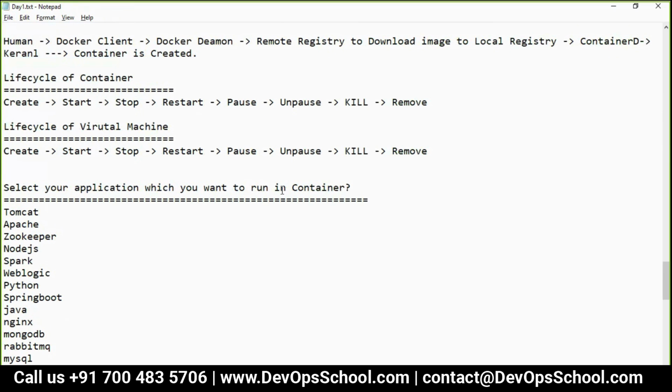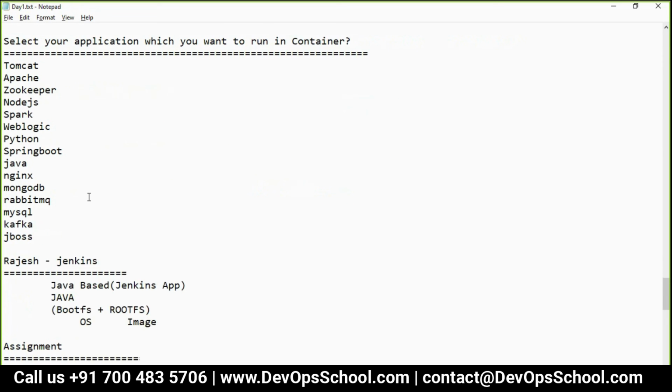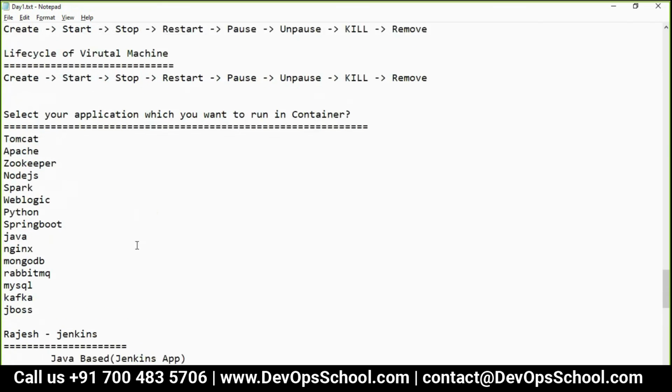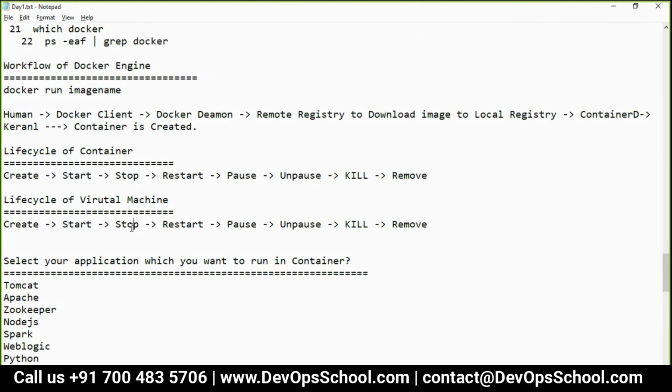Okay, sure. So the remove will kill it, and then remove will not have any. So it will do a force kill, right? Kill is basically kill. I don't want to answer because if I give you the answer, my questions assignment will be spoiled. But yeah, kill means another format of stop. So it's like signal 2 versus signal 9 in Linux. Right, yeah, you got it.